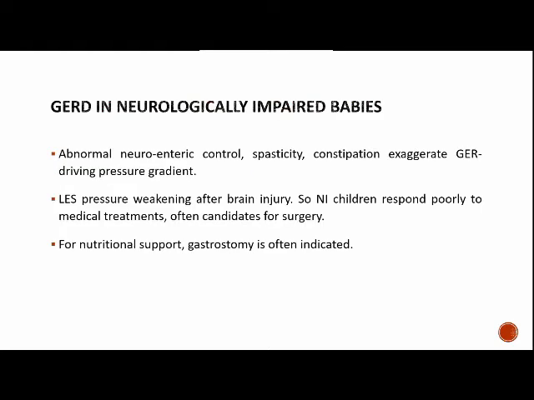Coming to special situations like GERD in neurologically impaired babies, there will be abnormal neuroenteric control, spasticity, and constipation, which exaggerate the GER driving pressure gradient. LES pressure weakening will be there after brain injury. So neurologically impaired babies respond poorly to medical treatment and are often candidates for surgery. For nutritional support in neurologically impaired patients, gastrostomy is often indicated.